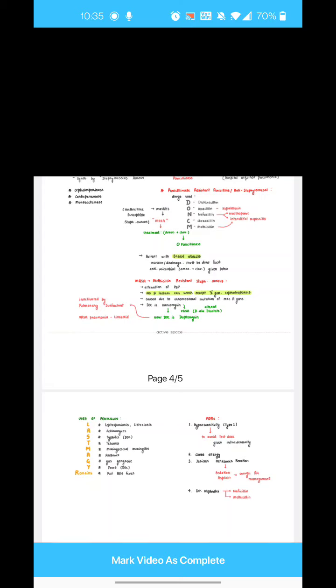So BBC finally found a ghost. So what we have discussed in detail is the beta lactams and the glycopeptides. Three things we have already finished.